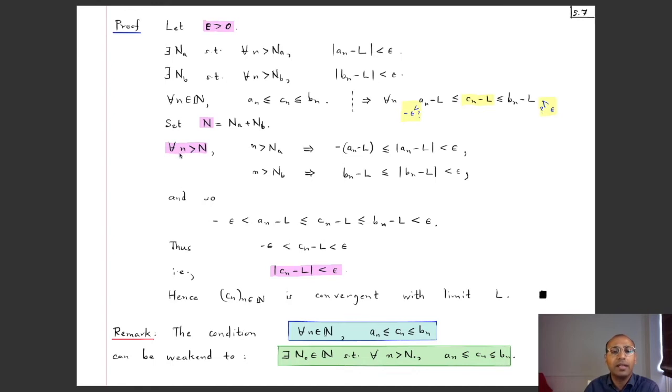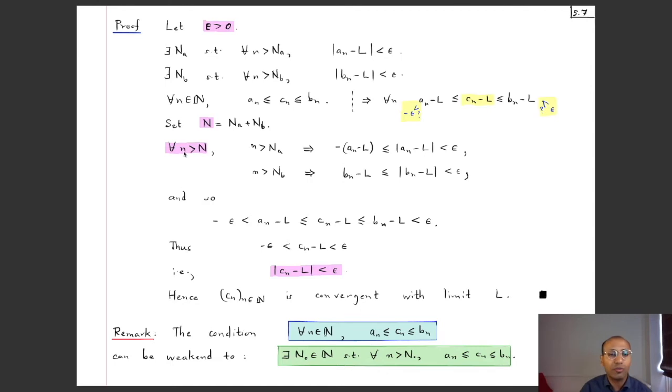Then whenever little n is bigger than capital N, it is certainly bigger than Na, so that this holds, and in particular then minus of An minus L is less than or equal to mod of An minus L, because minus x is less than or equal to mod x for every real x, and this is less than epsilon.